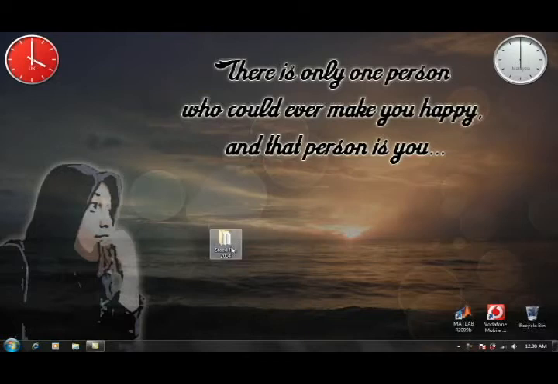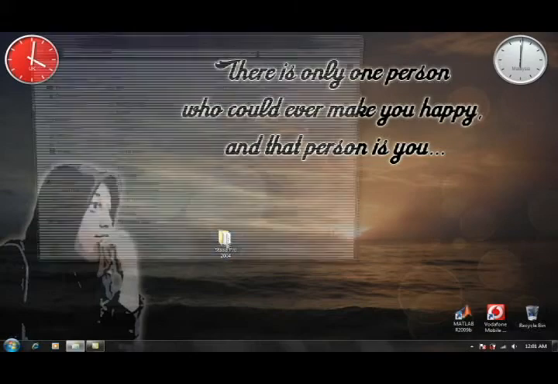Okay, today I want to teach you how to install STAAD.Pro 2004 software. First of all, you go to this folder, STAAD.Pro. As you can see on my wallpaper, there's a STAAD.Pro 2004 folder. Double click on it.